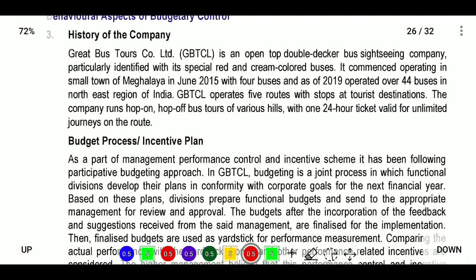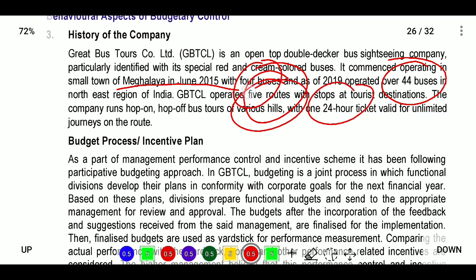The company provided, Great Bus Tours Company Limited, is an open top double decker bus sightseeing company, particularly identified with its special red and cream colored buses. It commenced operating in a small town in Meghalaya in July 2015, starting with 4 buses. Next, it operates over 44 buses in Northeastern India. It has 5 routes with stops at tourist destinations, and the company runs hop on hop off service, with a 24 hour valid ticket and unlimited journeys, in a hilly area.